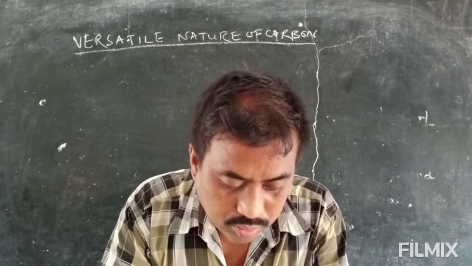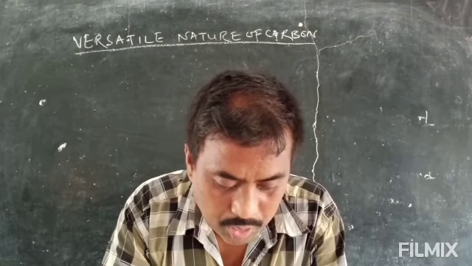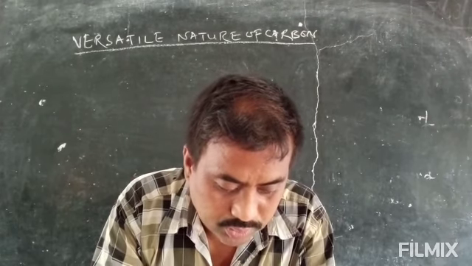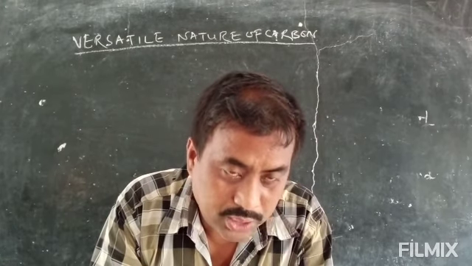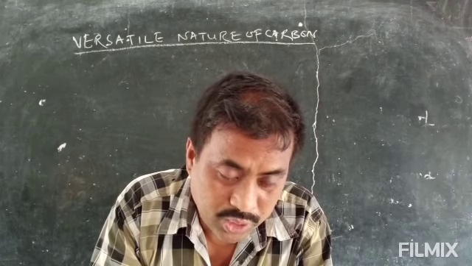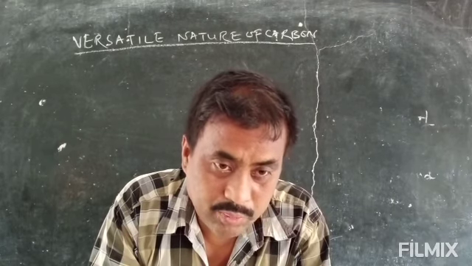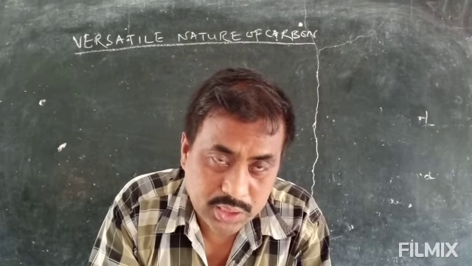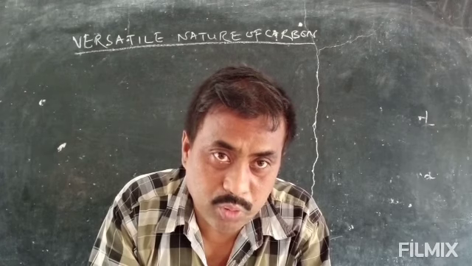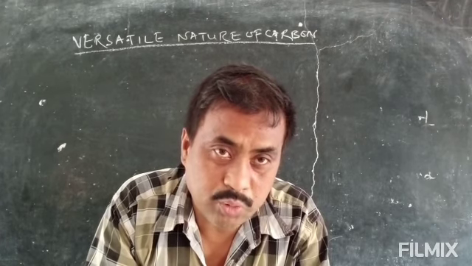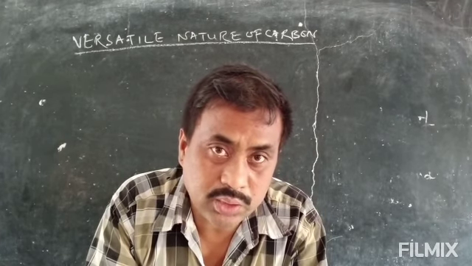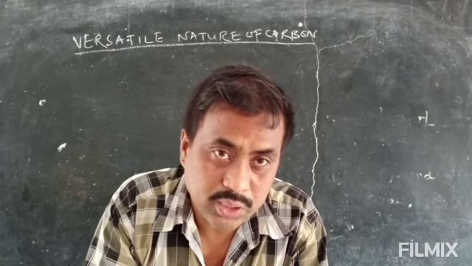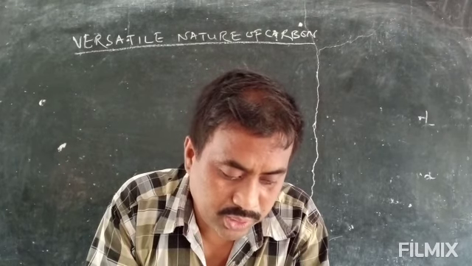The number of compounds formed by carbon is more than 4 million, whereas the remaining 112 elements can form only 80,000 compounds. This shows that carbon compounds are more in this universe as compared to the other elements.